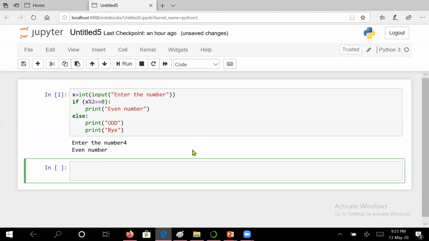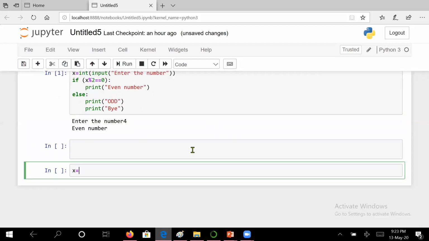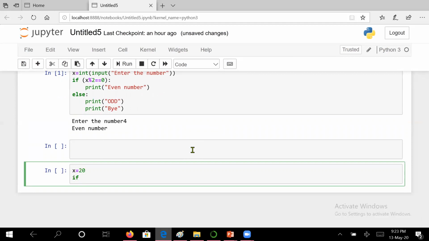Let us take another example. Suppose I take x is equal to 20, and for understanding the if statement more, we will be taking this example. You must have observed we are not taking brackets. We are not writing the conditions in brackets as we are habituated with C and C++. Here it's optional.